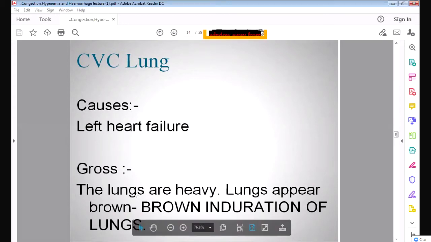The lungs will be congested and they will appear heavy because a lot of blood is collecting inside the lung. They will appear brownish in color because it is deoxygenated blood. So it will appear slightly bluish or brownish in color, and it is called the brown induration of the lungs.